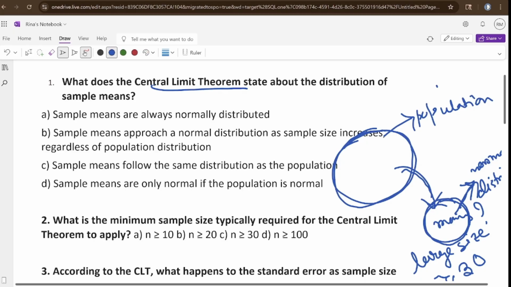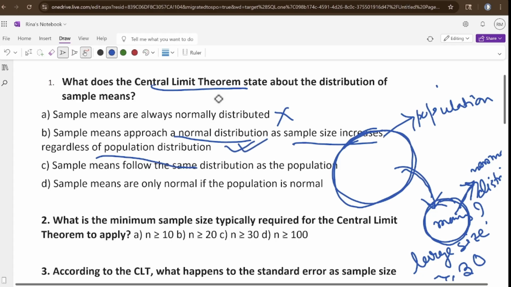No, if the size is not large enough, then it may not be normal, right? It may follow its population distribution. Once it becomes large size, then only it behaves like a normal distribution. So this is not right. Sample means approach a normal distribution as the sample size increases, regardless of population distribution. That is the definition. Okay.